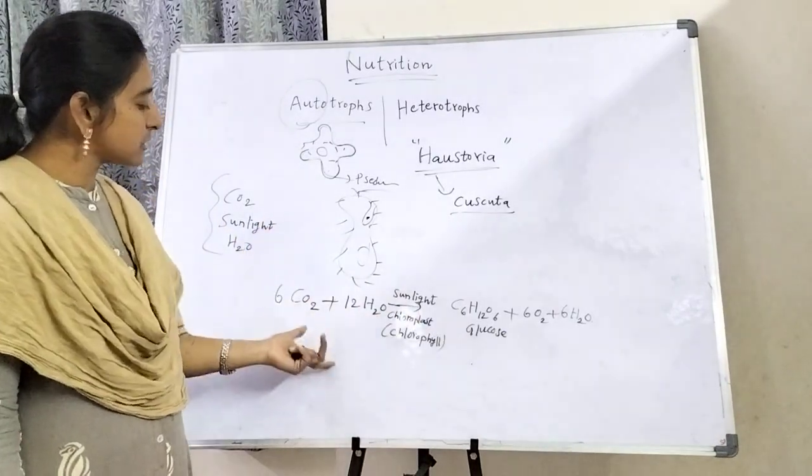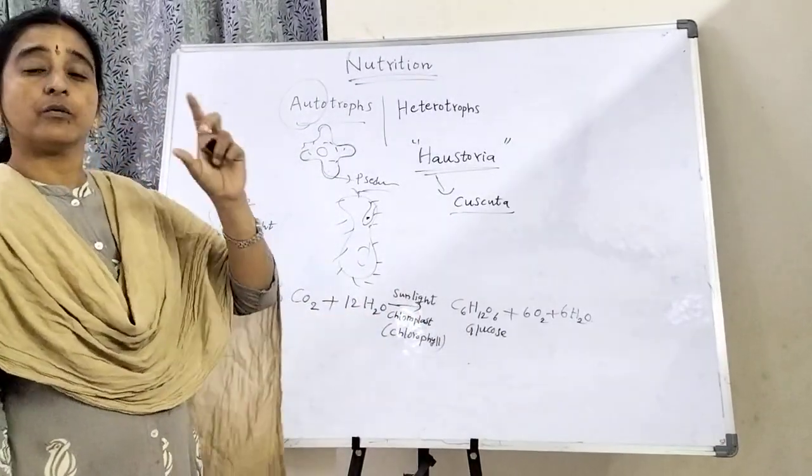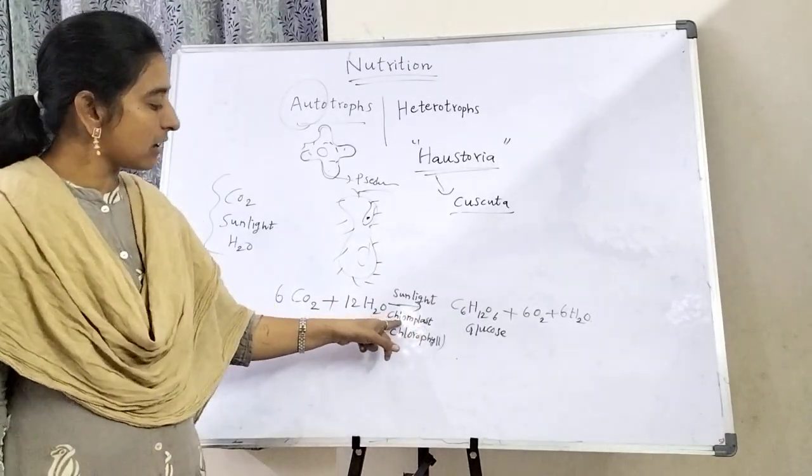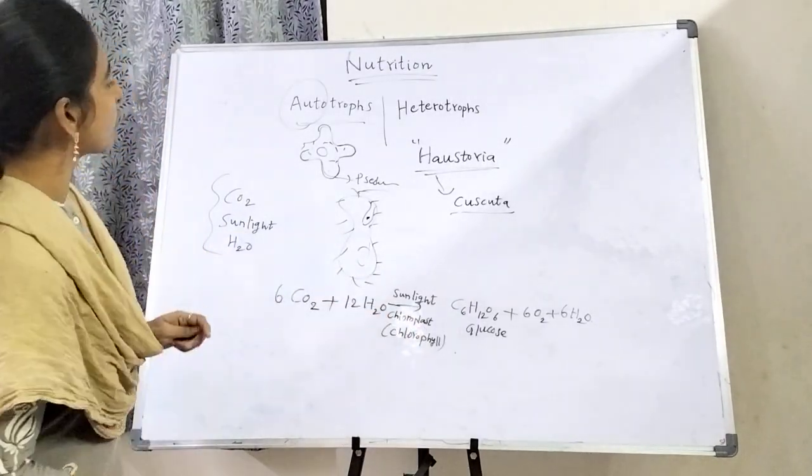That means in photosynthesis, one cell organelle is especially involved. What is that cell organelle? It is the chloroplast.